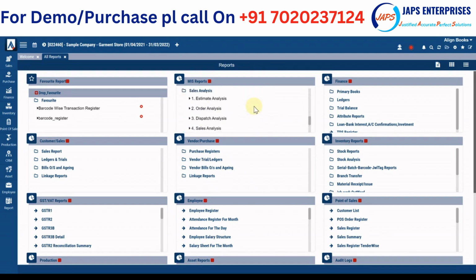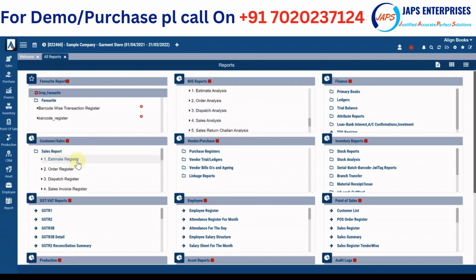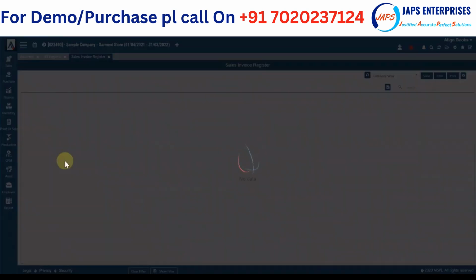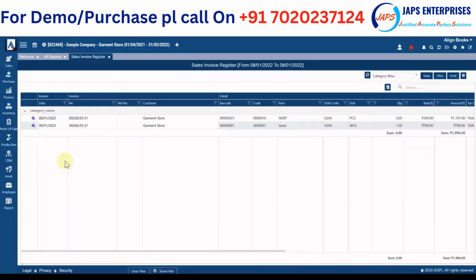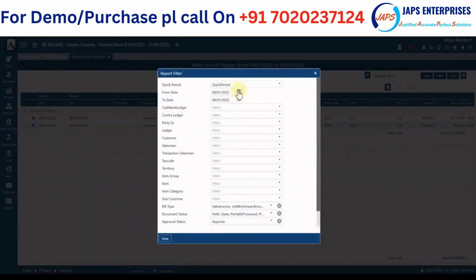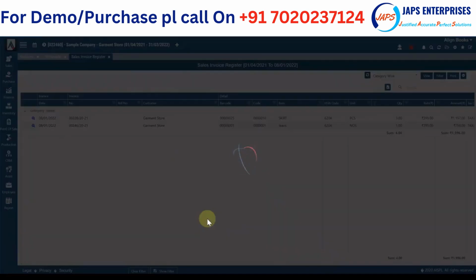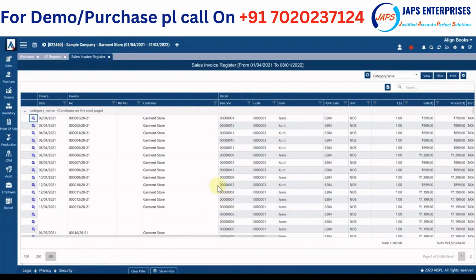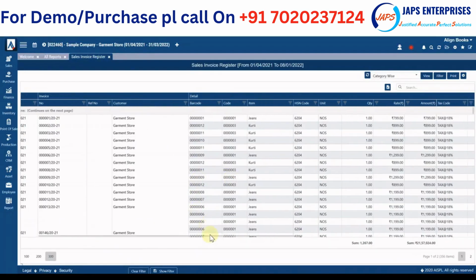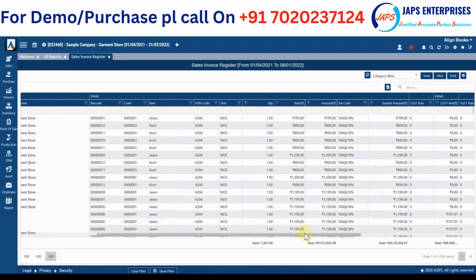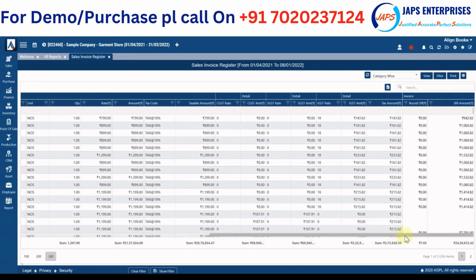Similarly, if you talk about sales, you get different analysis. When we talk about generic reports on sales, you get the sales invoice register. You can filter this report. Say I want to see this report for year to date. Simply click year to date and you'll be able to see this report for the complete period. Only a few invoices are generated here and you got this report, with complete detail of your sales.